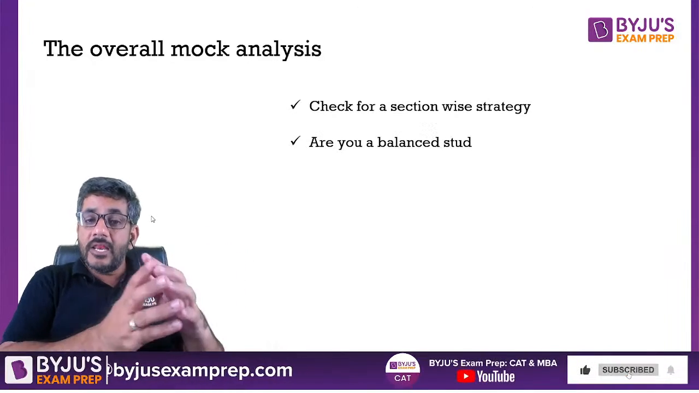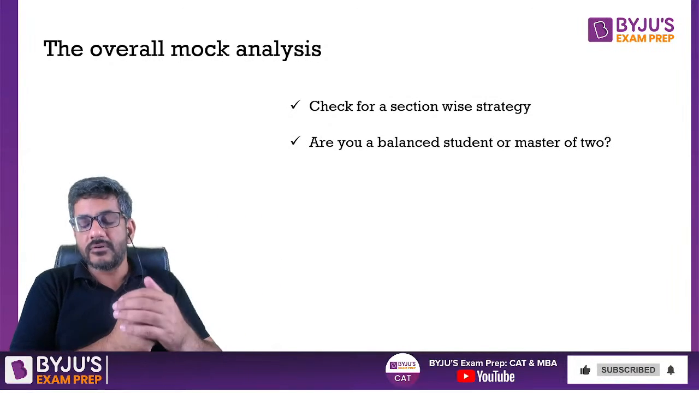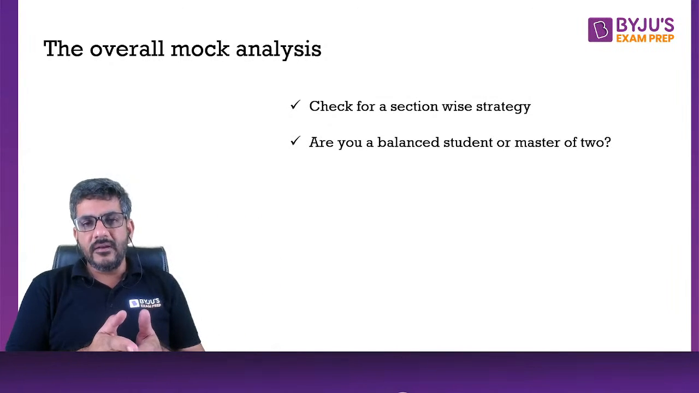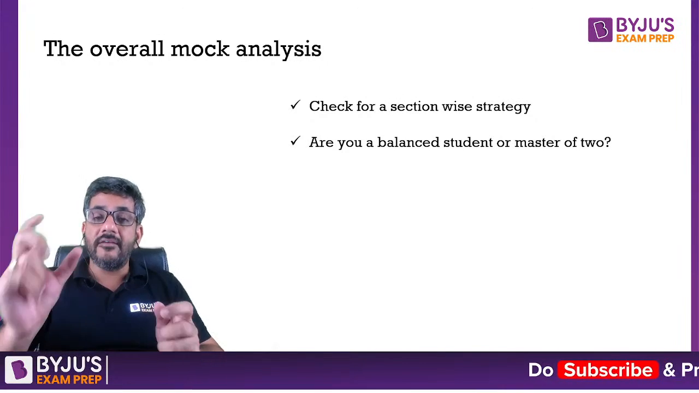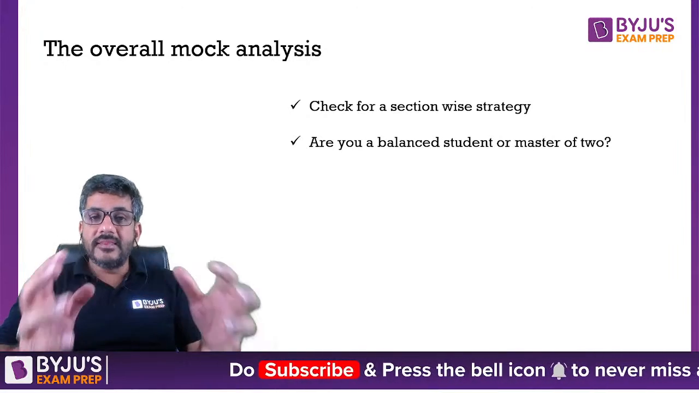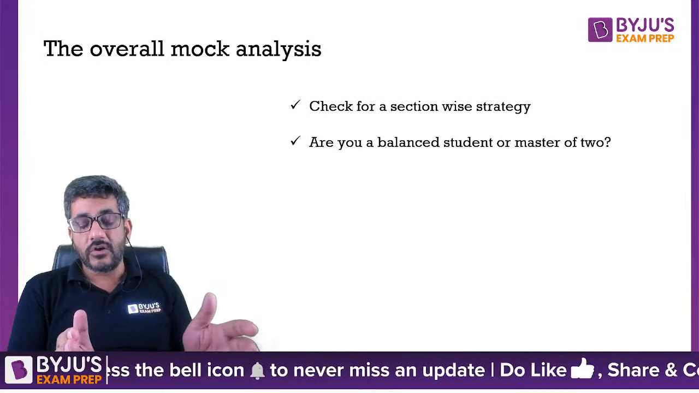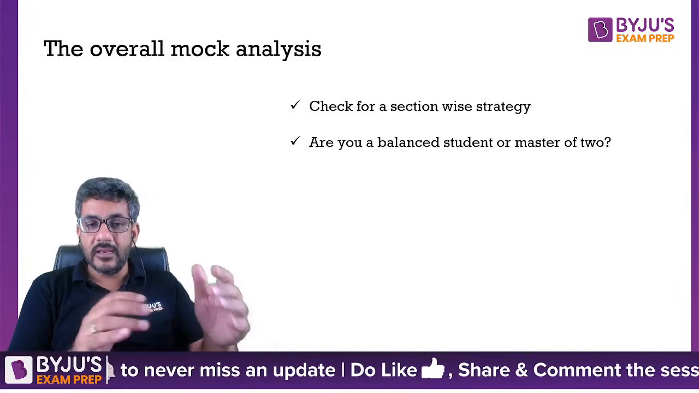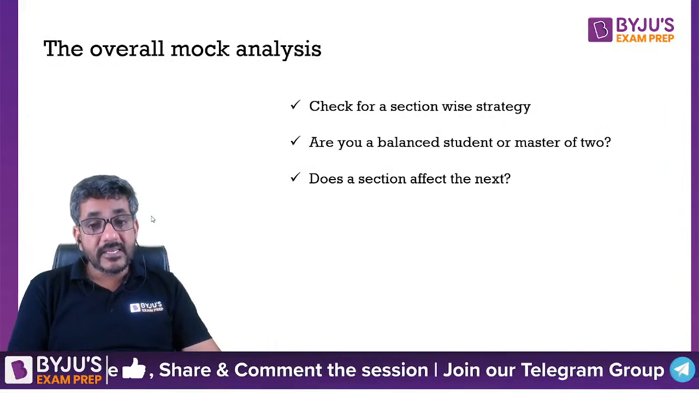Second, are you a balanced student or you are just a master of two of them? As I talked about this initially as well, there is a student who is getting equal score in all the three sections, or there is a student who is getting heavy scores in two of them but a decent score in the first one. So in that case, I would say just try to clear the sectional cutoff of all three of them according to your target percentile and then move with it. Third thing, does a section affect the next?